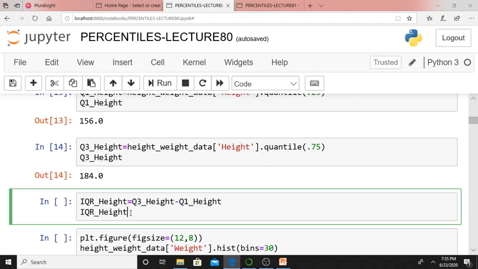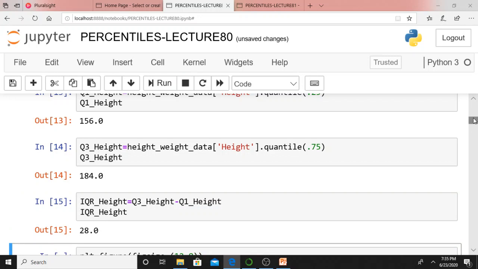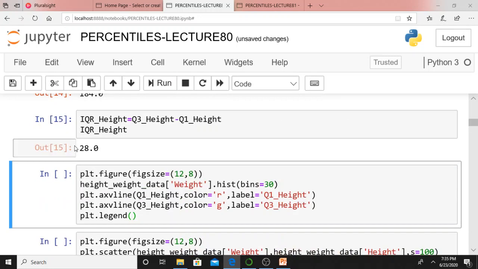Now, what does IQR mean? IQR means interquartile range, isn't it? How will you calculate the interquartile range? Q3 minus Q1. We already calculated Q3. I am subtracting Q1 from Q3. Therefore, my interquartile range is 28, isn't it?